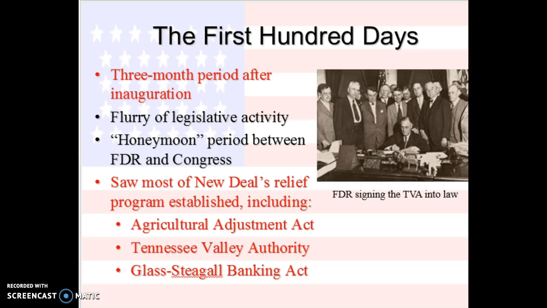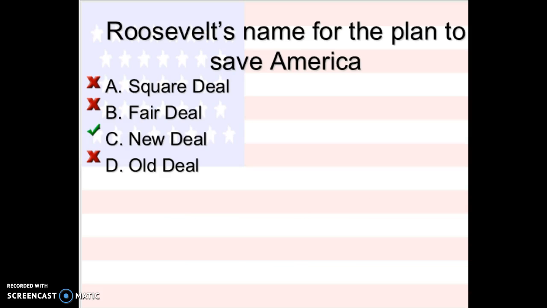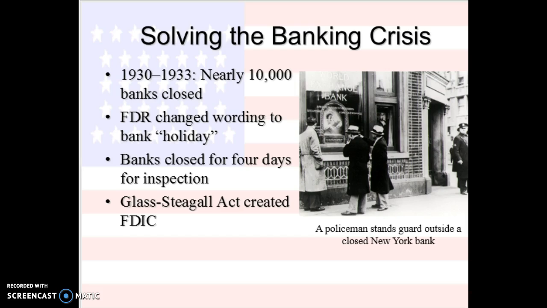So these are some of the things he pushed through in the first 100 days, and we're going to go through some of these now. The first thing he's going to do is close the banks, because since 1928, people were doing bank runs over and over again, and about 4,000 banks had closed in just the year 1933 by itself.